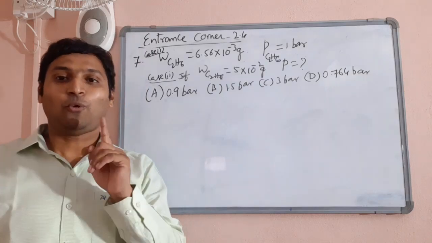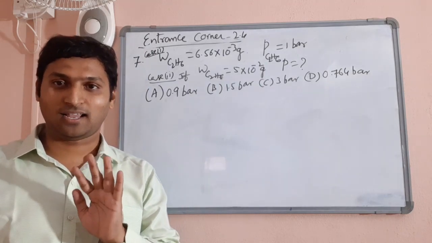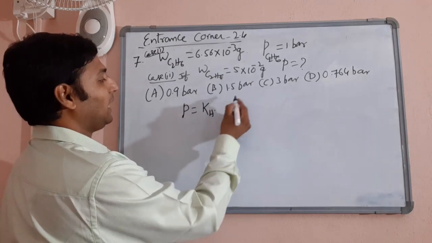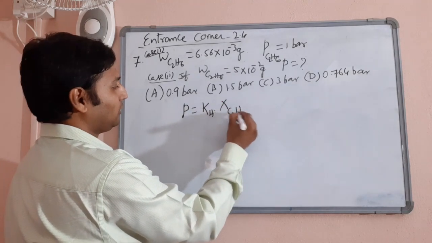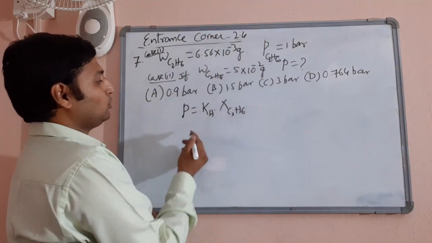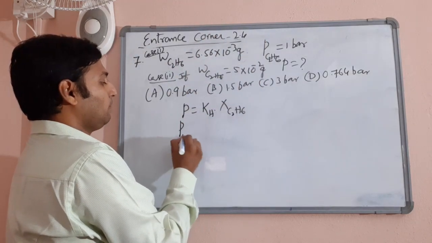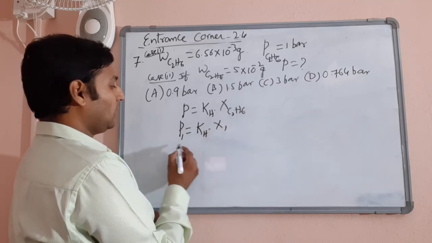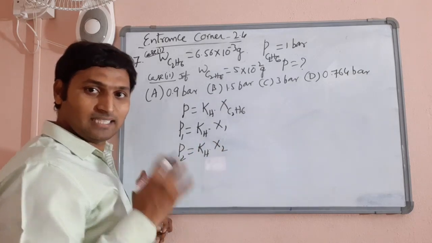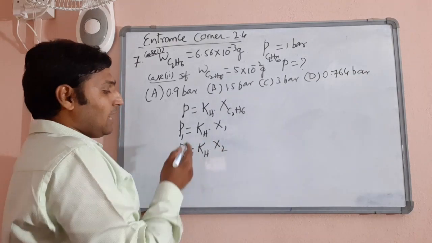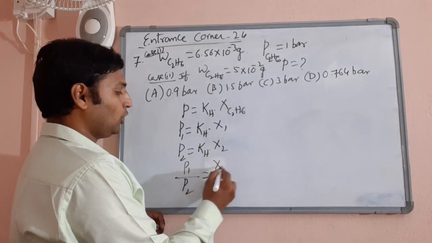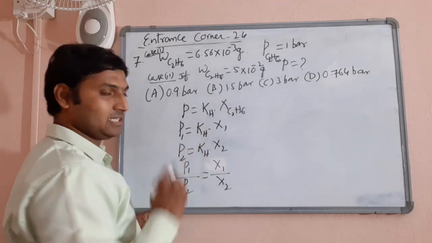He is talking about weights of substances. I agree. Now the basic formula we have is pressure is equal to KH value into mole fraction of that particular gas. This is the basic formula we have. Now if you talk about the two states, two conditions here, you can say P1 is equal to KH into X1, P2 is equal to KH into X2. Please understand. Let us derive a simple expression to solve this problem. Now you know KH is a constant. So when you take the ratio P1 by P2, you can say X1 by X2 simply,